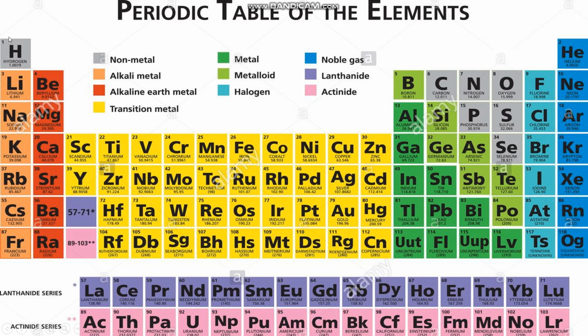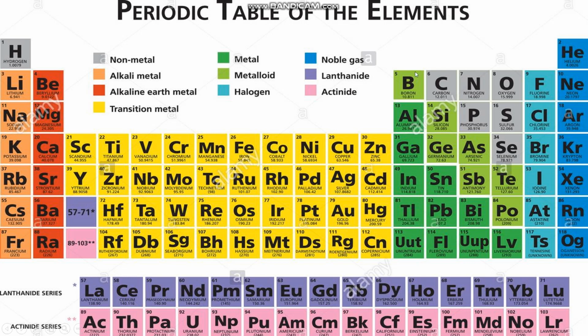We can count 1, 2, 3, 4, 5, 6, 7, 8, 9, 10, 11, 12, 13, 14, 15, 16, 17 and 18. There are 18 vertical columns in the modern periodic table. These vertical columns are called groups.